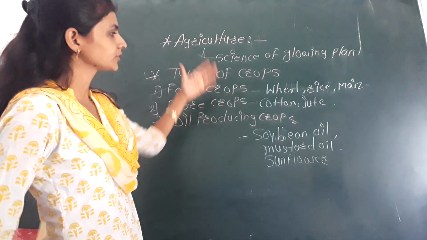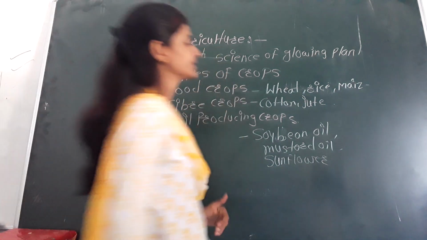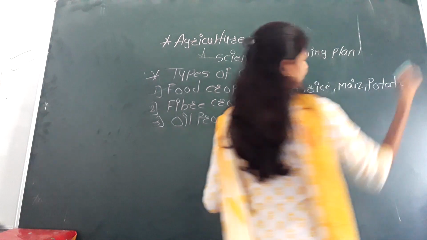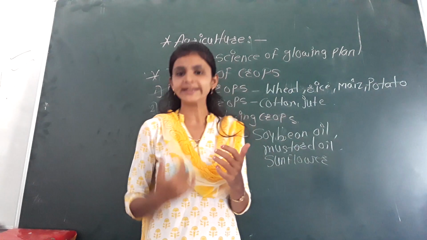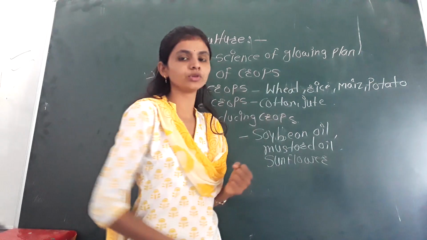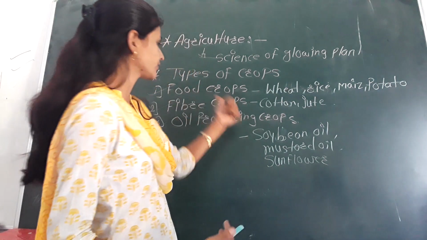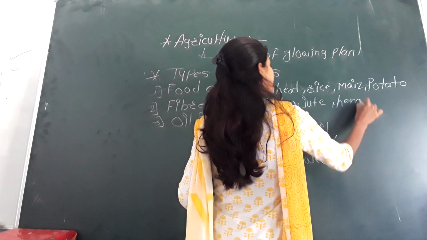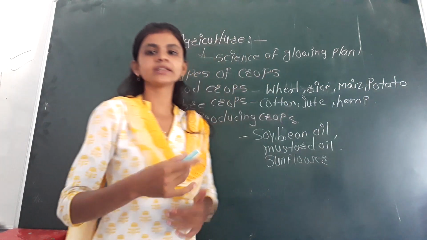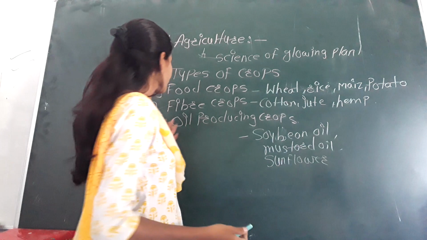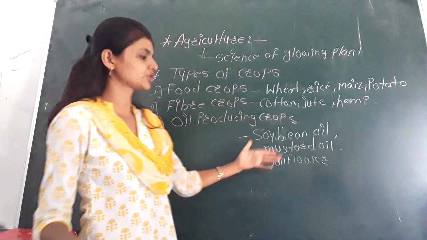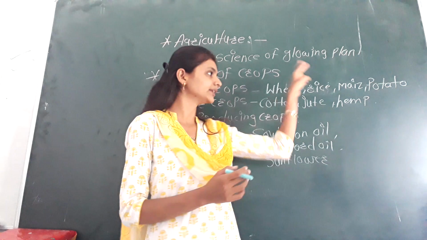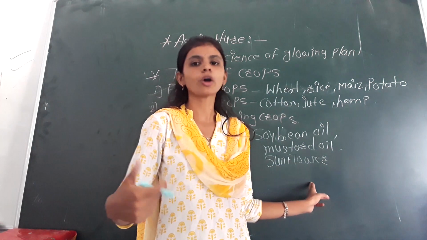In the food crops we can see wheat, rice, maize, then potato is also there. Many crops which we are using for eating purpose, that crop you can include. The next one is the fiber crops: cotton, jute, hemp is also there. If you know any other name, you can include that name also. Oil producing crops: soybean, mustard, sunflower, groundnut. So these all are the types of the crops, and these are the examples of the crops.